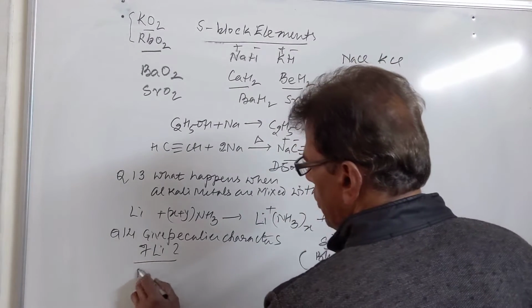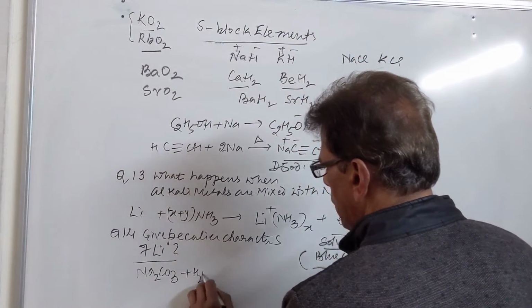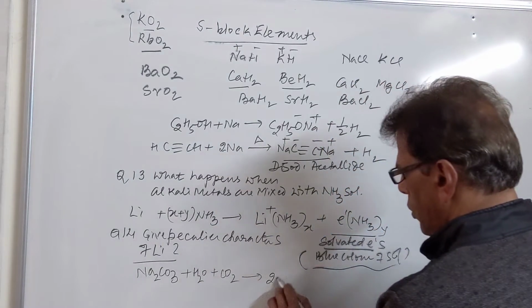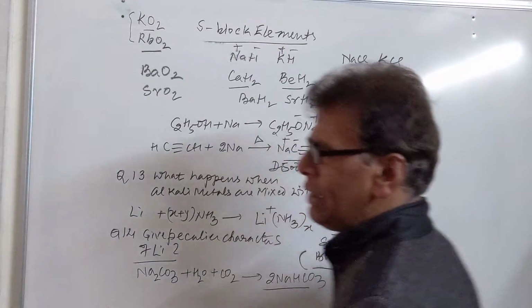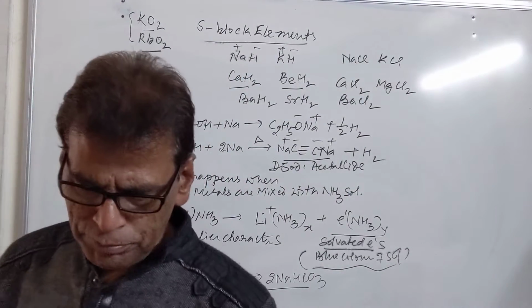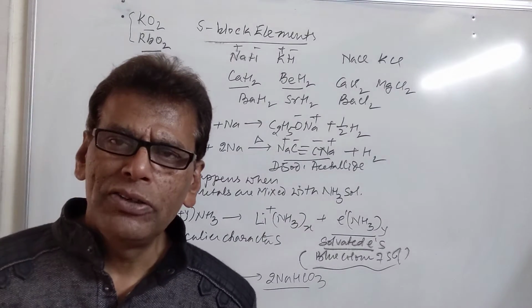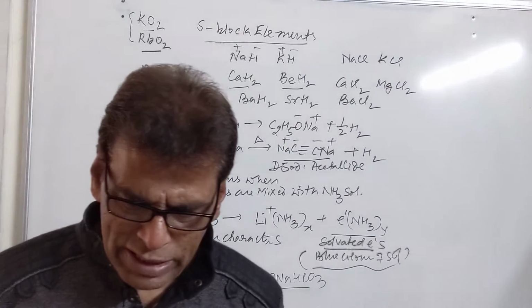Now give the preparation of baking soda. Baking soda can be prepared from washing soda by passing carbon dioxide gas through its saturated solution. We get NaHCO3. It is used for baking purposes in bakery items, and in the preparation of medicines to remove the acidity of the stomach. It is used in medicine.